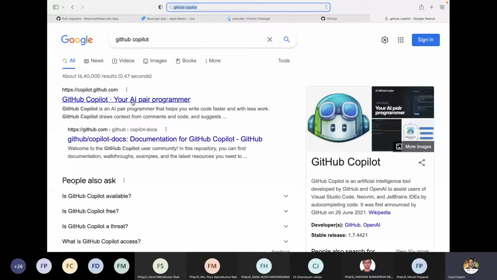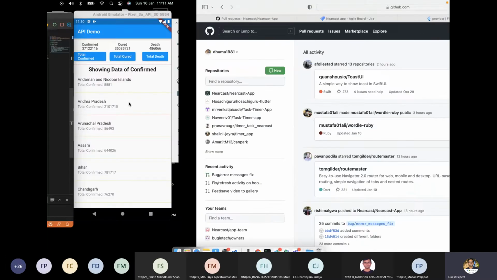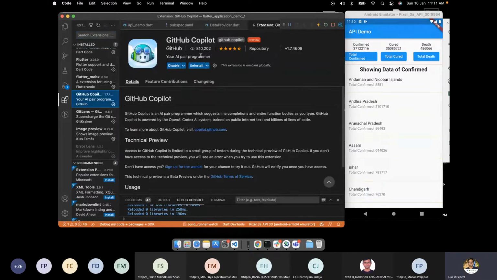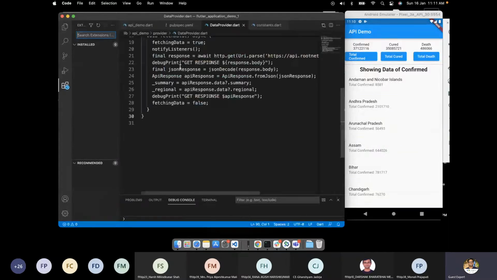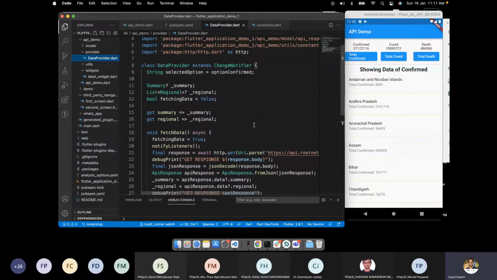What exactly is it? It's an AI pair programming, artificial intelligence tool developed by GitHub and OpenAI. So I have actually installed this extension as well. You can see the GitHub Copilot, and I have enabled it. Let me just disable it now, so that you guys don't get confused about why this much code is being written automatically.